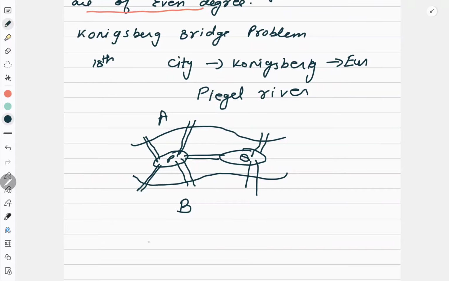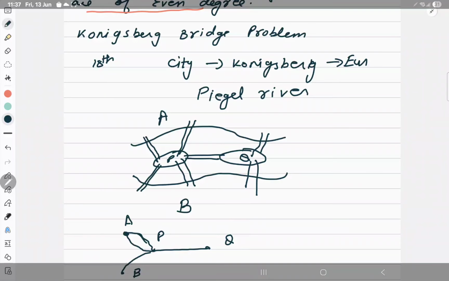Right? So let me try to convert this to a graph where the land area I will consider as vertex. So A and B. Then P and Q. Now edges will be the bridges. Between P and Q there is one edge. Between A and P there are 2 edges like this.